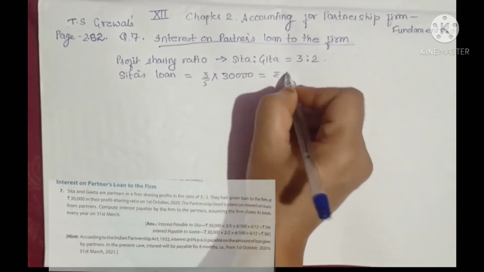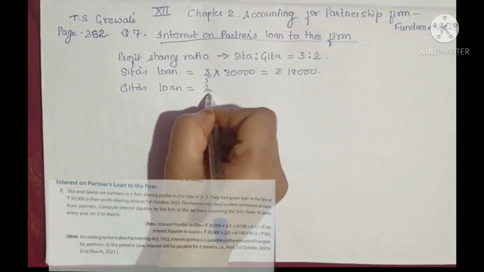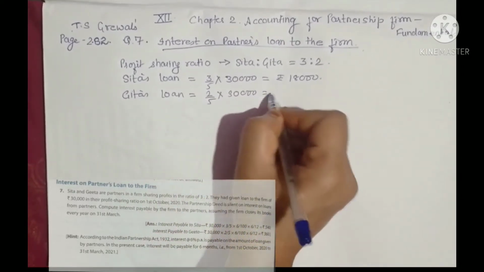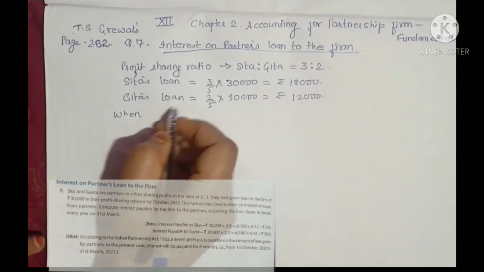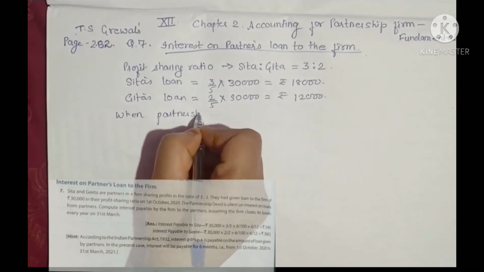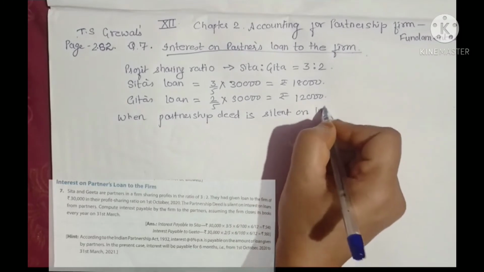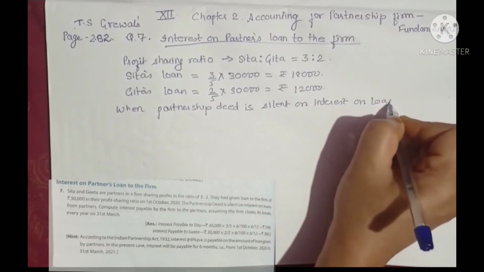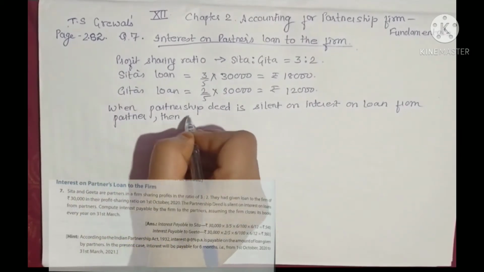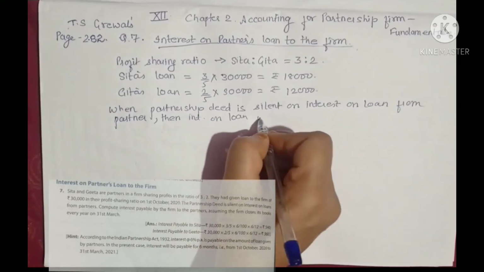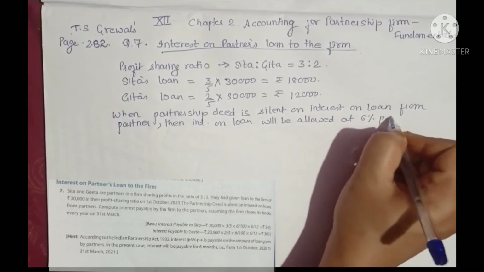It will be 3/5 of 30,000, which is 18,000, and Geeta's loan will be 2/5 of 30,000, which is coming 12,000. Now we will calculate interest on partners loan. So at what rate interest on loan from partners will be calculated? So when partnership deed is silent on interest on loan from partner, then interest on loan will be allowed at 6% per annum. Now we'll calculate interest on Sita's loan first and then interest on Geeta's loan.